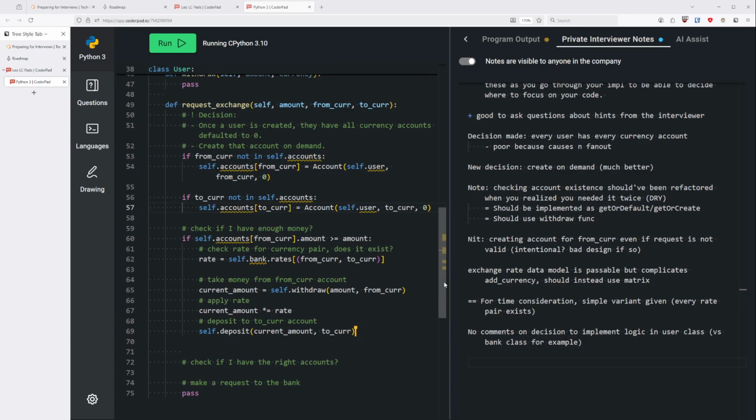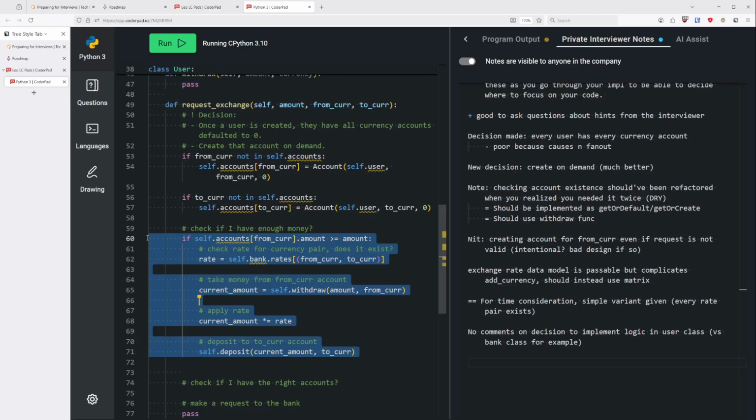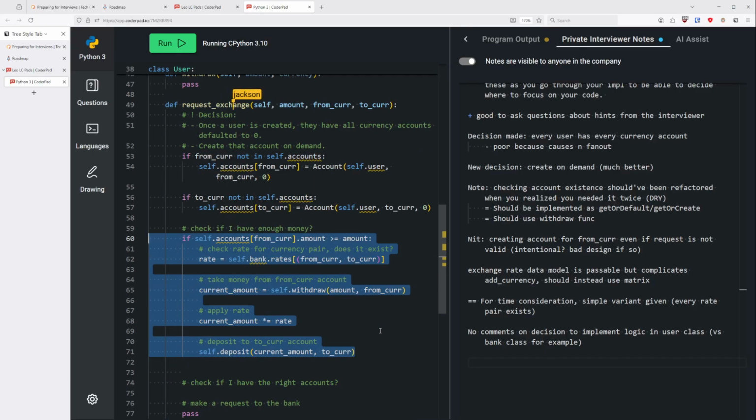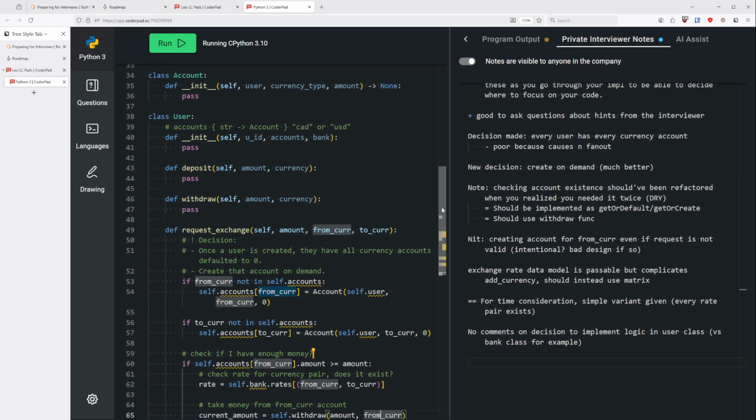I would like to have a bit of a discussion about your decision to implement the logic here, like you decided to implement it in the request exchange function inside of the user class. Was there a conscious decision being made there, or was that just something you didn't think too much about and just did? Yeah, I think that's something I did not think hard enough about. Okay. Can you tell me the pros and cons of implementing this logic inside of the user class versus inside the bank class?